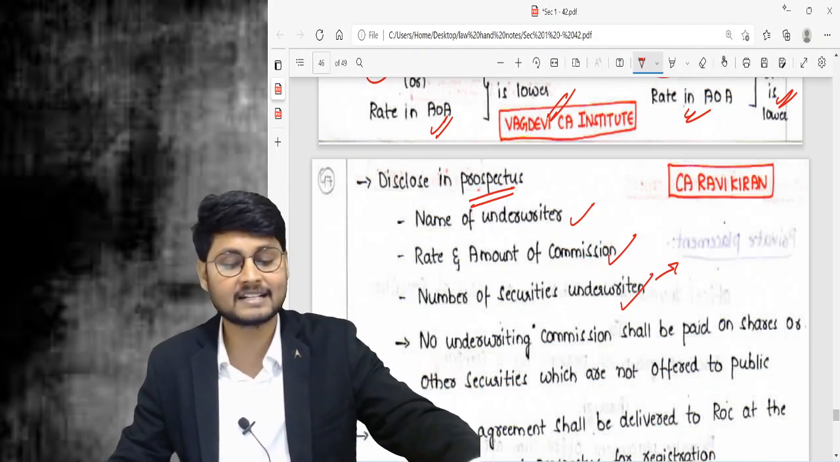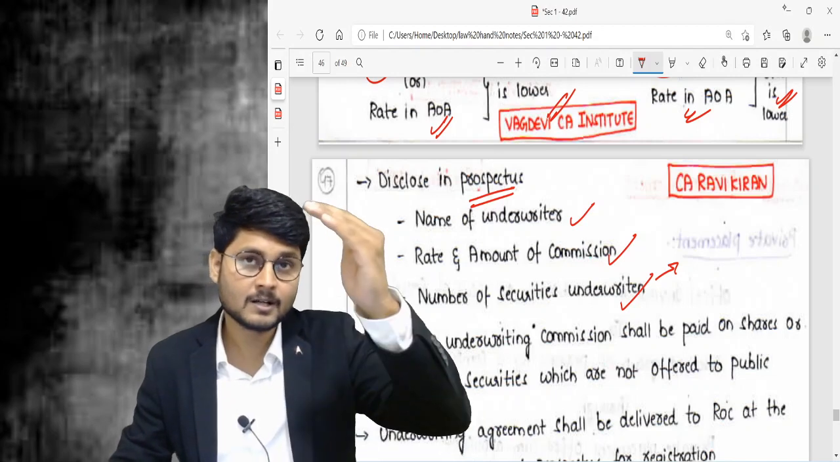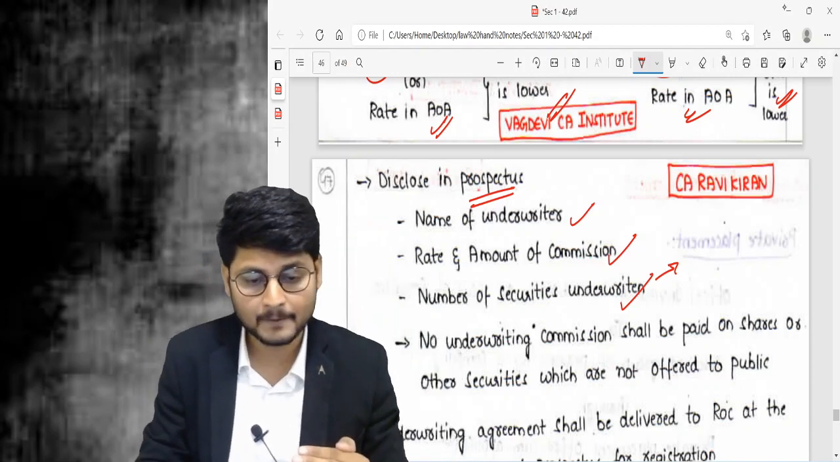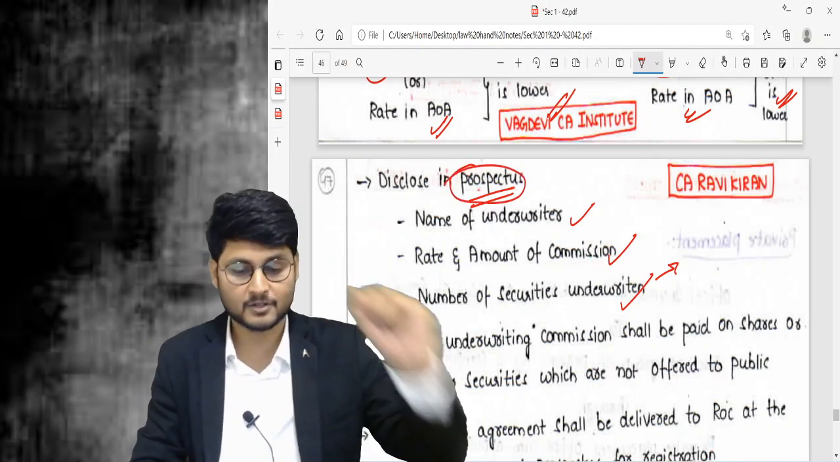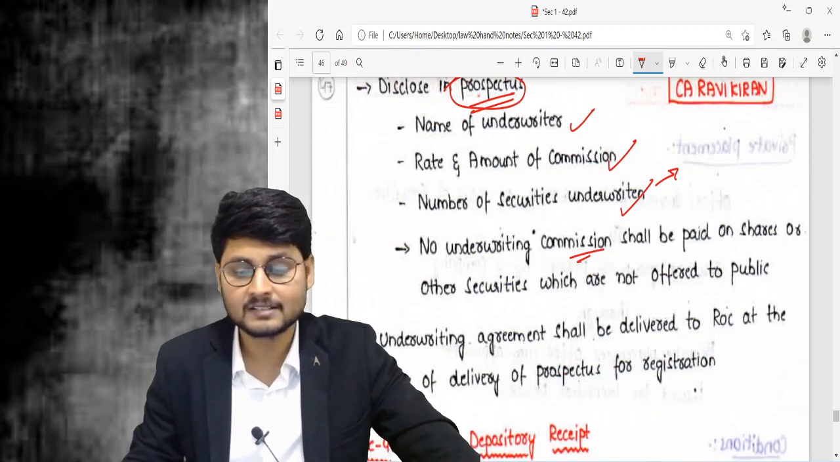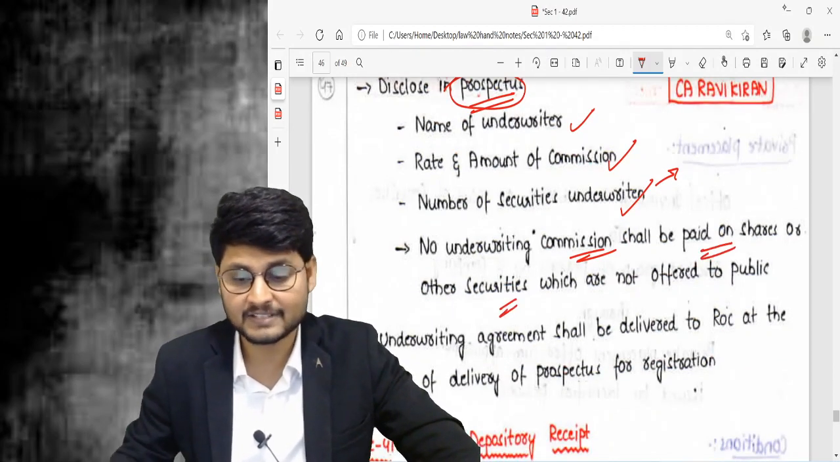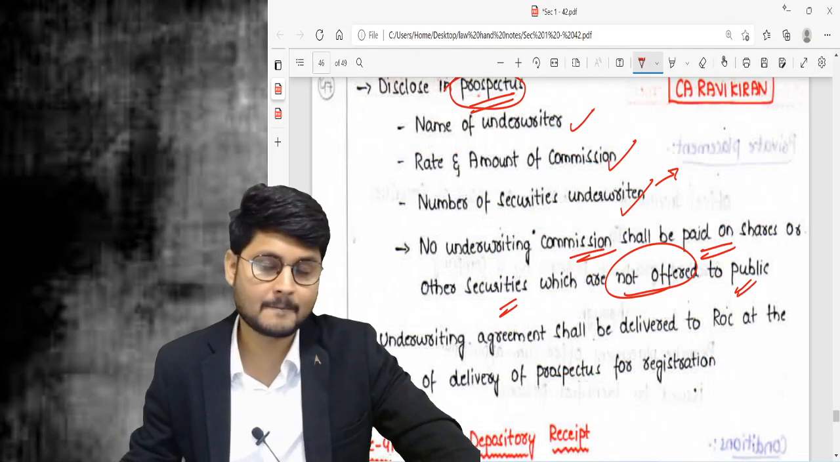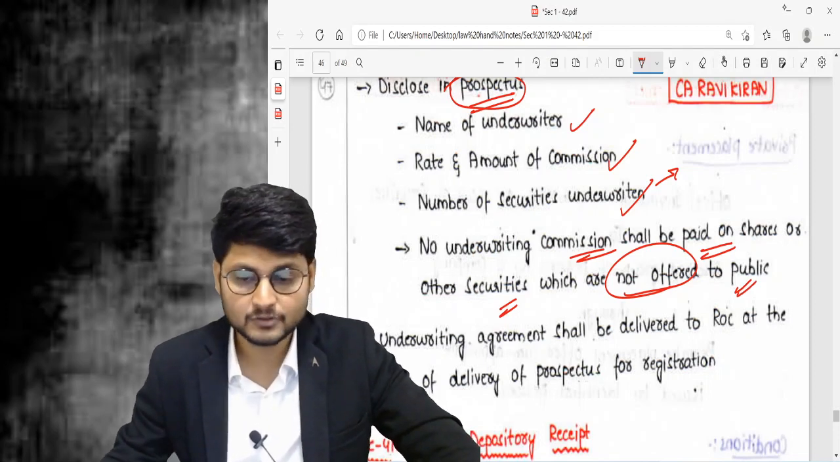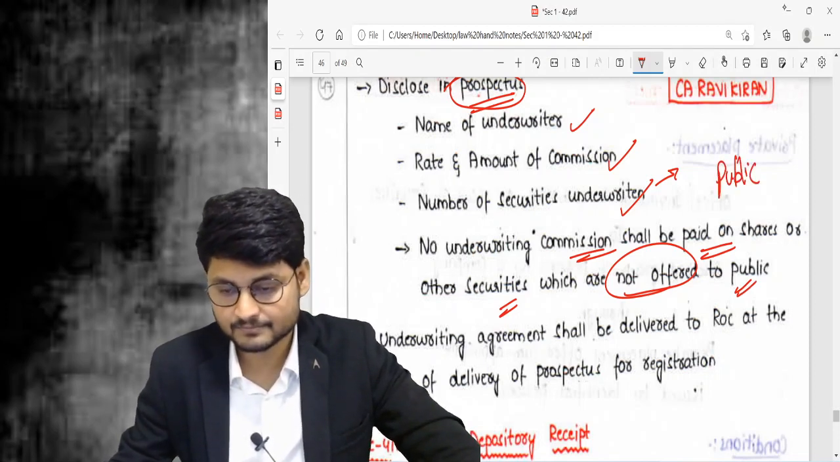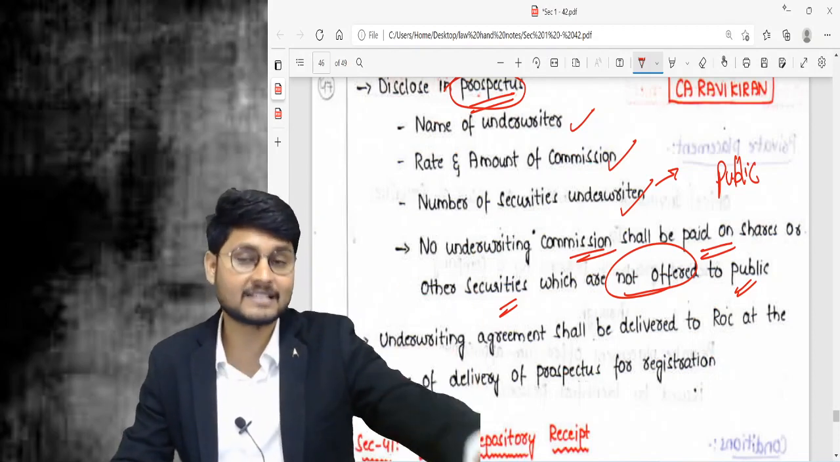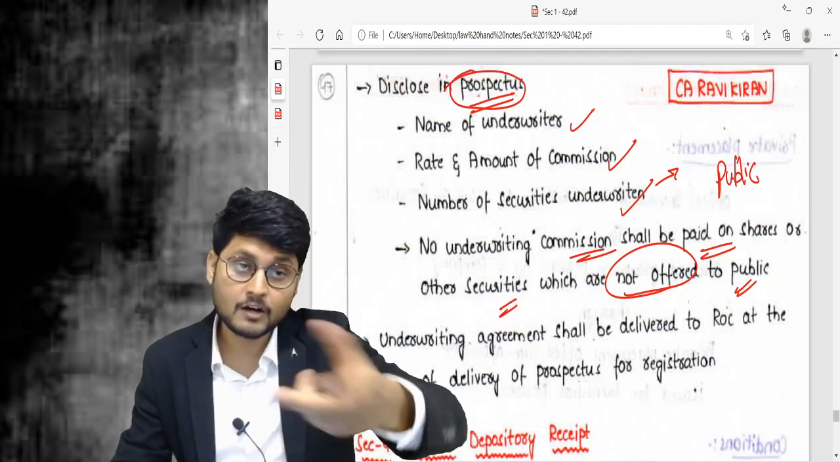There are different types of underwriting agreements. It depends on the terms of the underwriting agreements. Those terms must be disclosed in the prospectus. No underwriting commission shall be paid on the shares or other securities when it is not offered to the public. When the shares are not offered to the public, so when it is not a public offer, it may be the case of a private company or it may be the case of a public company offering private placement.